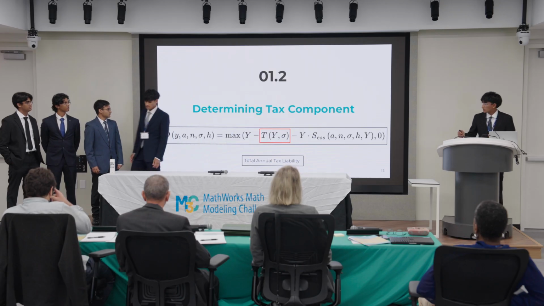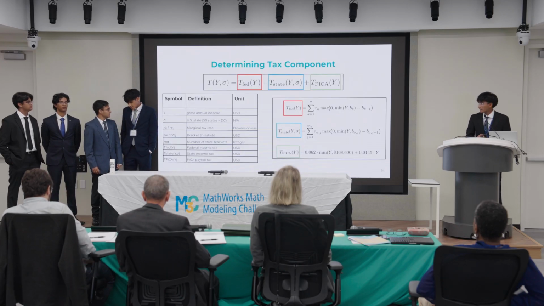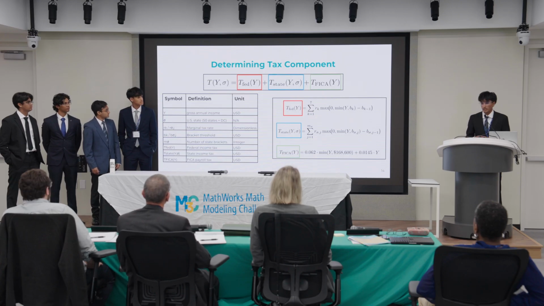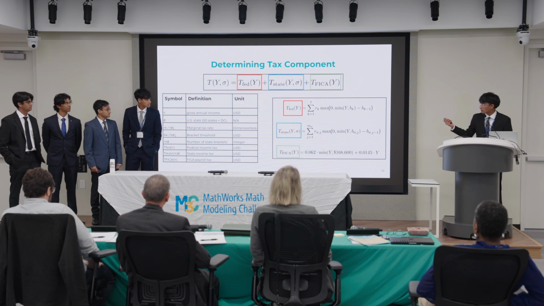Our tax component has three main aspects: the federal tax, the state tax, and the FICA or payroll tax. Because in America, the federal and also most state tax rates follow a progressive income tax bracket system, we use a summation function to appropriately model this.